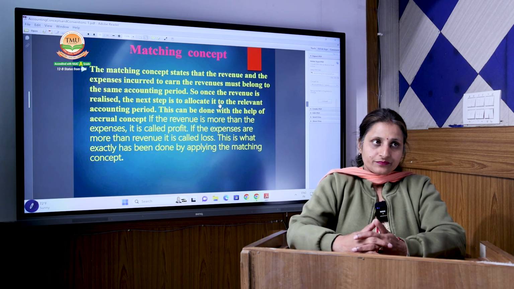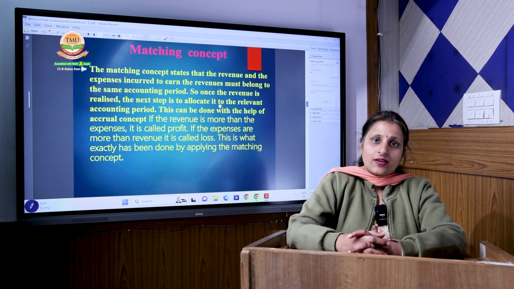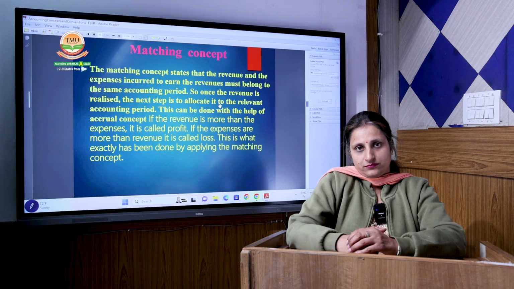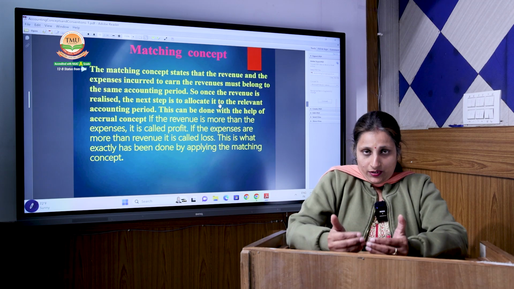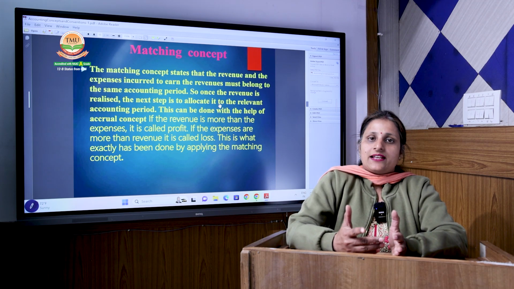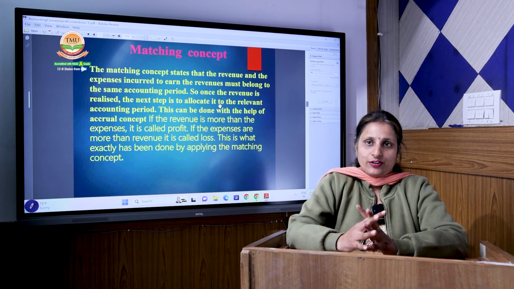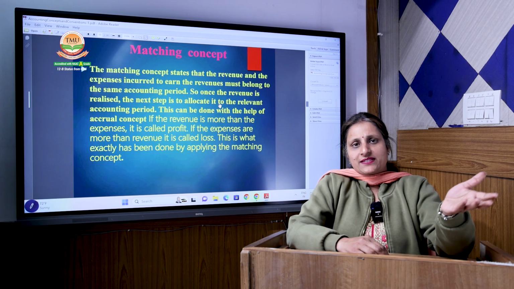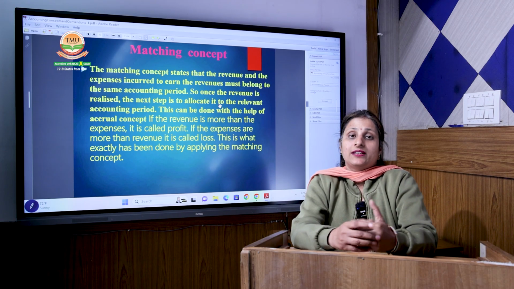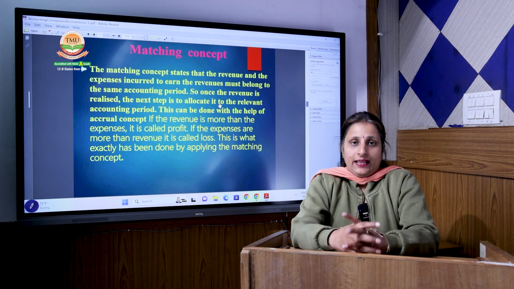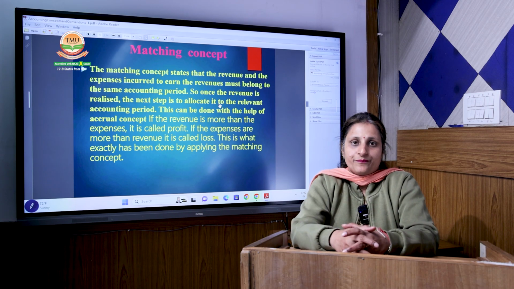For example, I have taken a building on rent, and I am making the account from January to December. Now, if there is any rent from last December 2023 that is due or that I have not paid, that is not matching with the revenue. Or there were some expenses incurred in the previous year which are not concerned, or stock not sold in this year, that all gets closed.